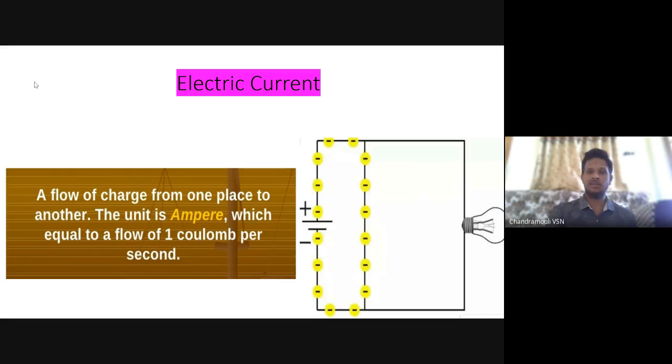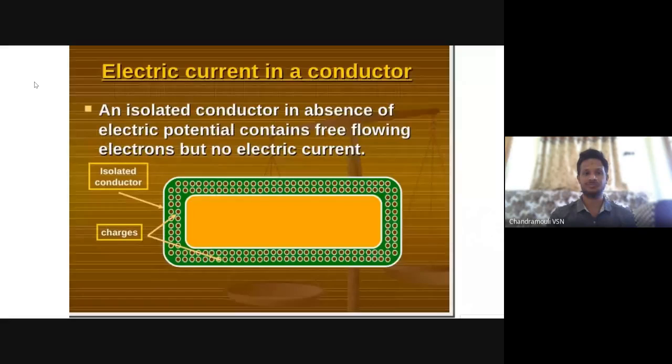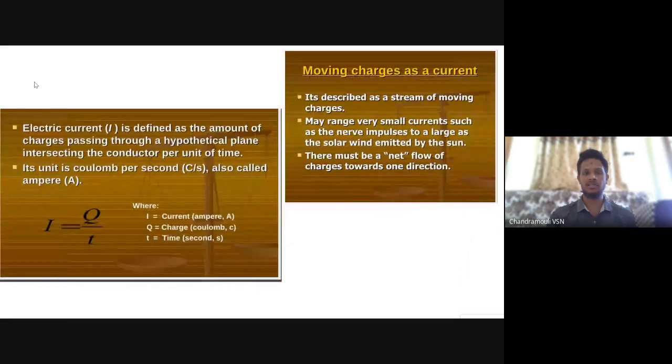And see here, when a wire is connected, is the bulb glowing in the picture? Say yes or no. Is the bulb glowing or not glowing? Not glowing, because I connected another small wire in the middle and electricity is flowing through that one. So this kind of circuit is called a short circuit. Due to short circuits, more current will pass and appliances will be damaged. So this is the formula of I: I is equal to Q by T.